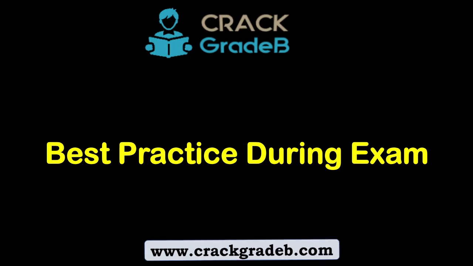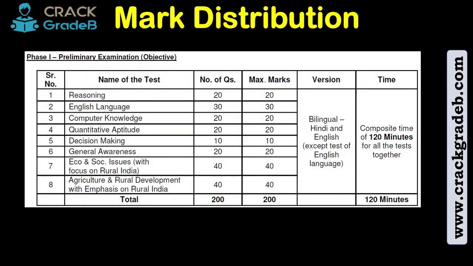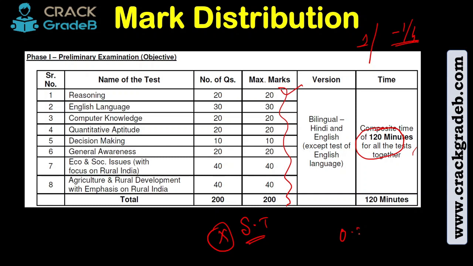So do watch it. You have already seen this in the NABARD handout, right? There are 8 phases that are going to come in your examination, and there is no sectional timing. No sectional timing means you can choose whatever you want to answer during these 120 minutes, right? For every question, the mark allotted is 1 and the negative mark is minus 1 by 4, which means 0.25 is the negative marking.